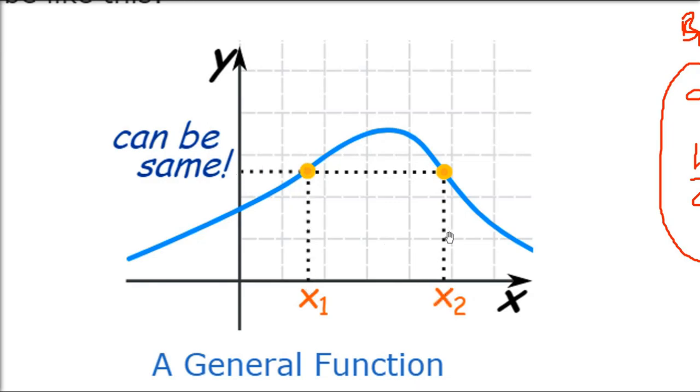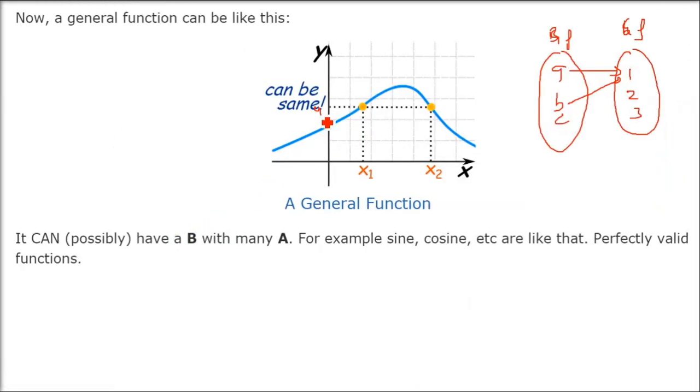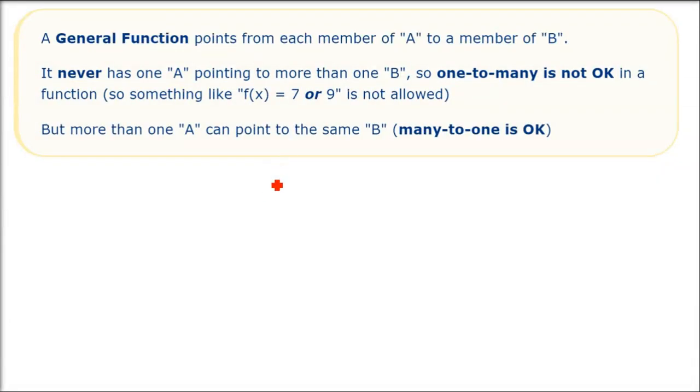If you see here, this is a general function. For x1, you see the same y value. For x2 also, you have the same y value. x1, x2 are giving you the same y value. So x1 y, x2 y. As I said, y has no bearing. Just forget about y. Only think about x1, x2. x1 and x2 should not be the same. Y can be the same. Even a girl can have 3 boyfriends. A, B, C also can map to 1. No problem with that. So always think about x. Don't worry about y. X should not be repeated. Means for x, you cannot have multiple y values.